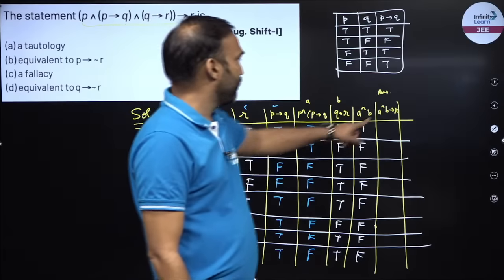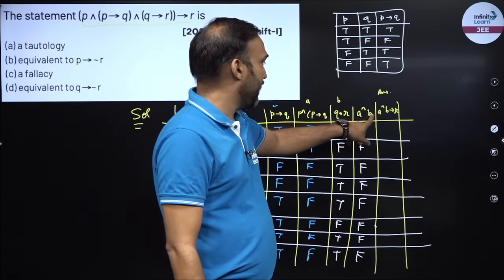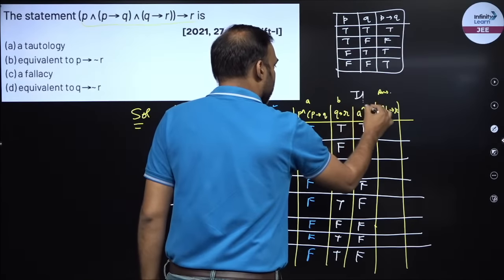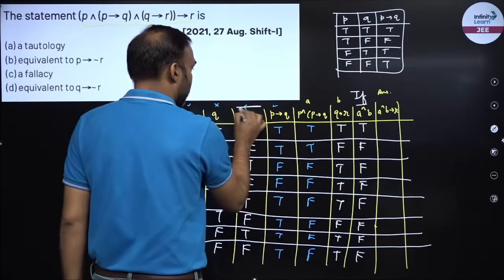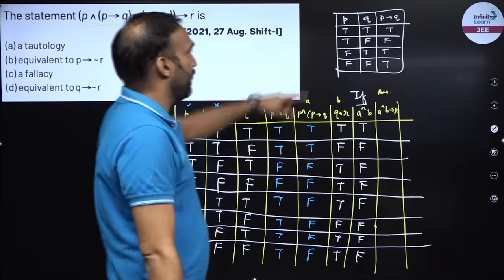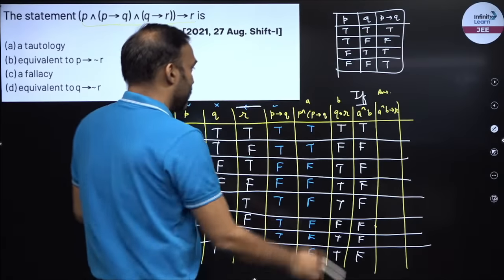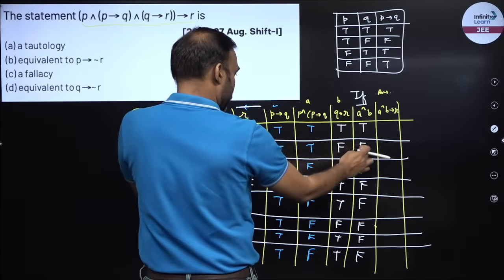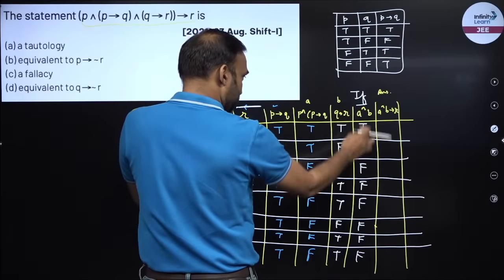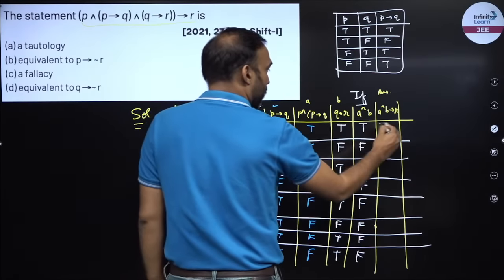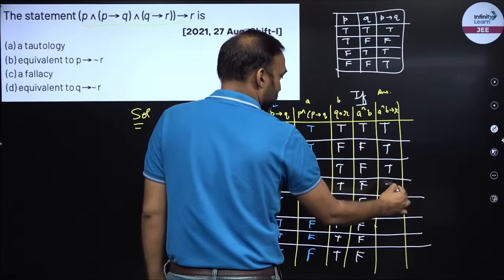So now I have to plot this A and B with R. So if this, then this, right? So I know when first is true, second is false, then only my answer is false. So first is true, second is true, first is true, second is false. So where is first is true? I have nowhere, right? So I'll get all T's. There is no false,